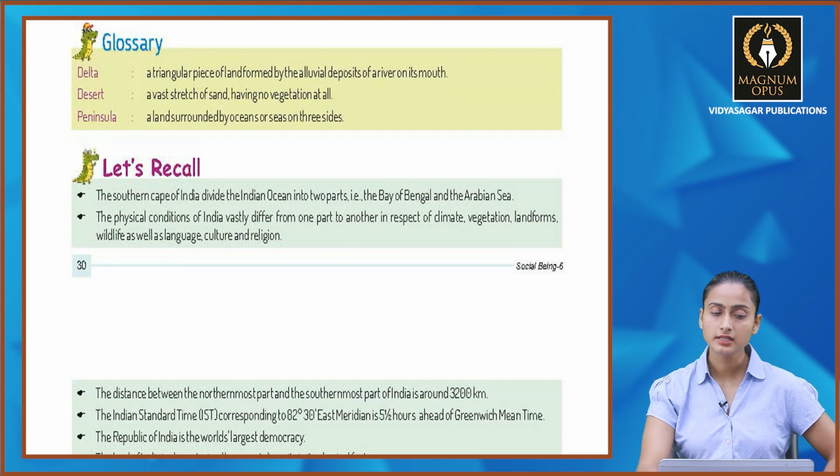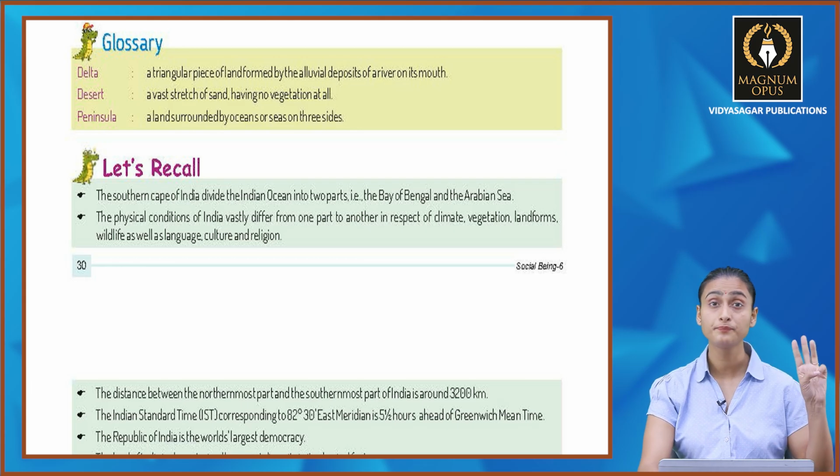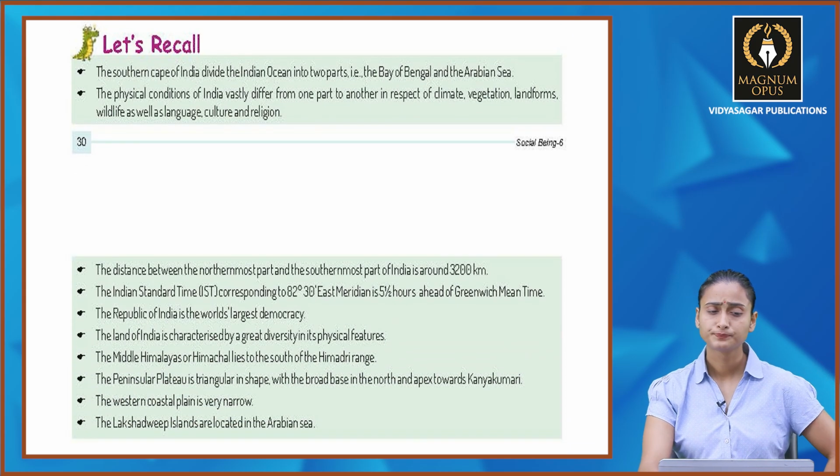Now you have the glossary. Delta, a triangular piece of land formed by the alluvial deposits of a river on its mouth. Desert, a vast stretch of land having no vegetation at all. Then peninsula, a land surrounded by oceans or sea on three sides. Now let's recall. The southern Cape of India divides the Indian Ocean into two parts, that is the Bay of Bengal and the Arabian Sea.